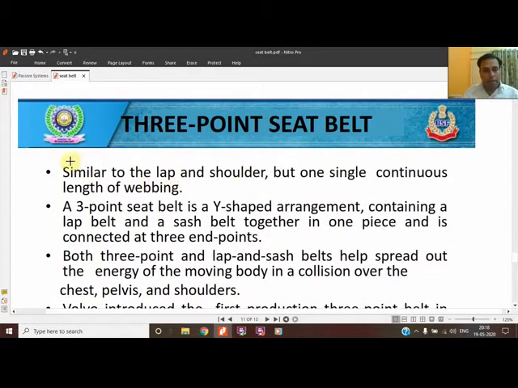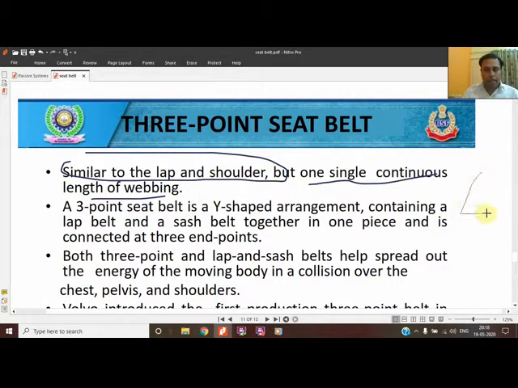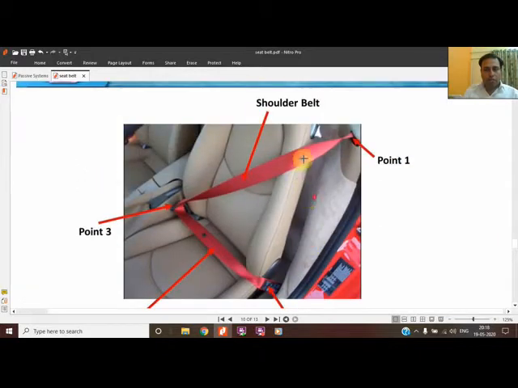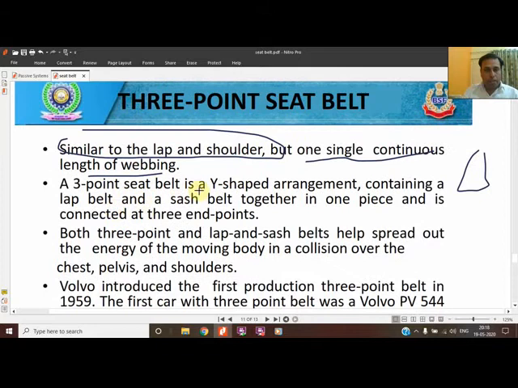The 3-point seat belt is similar to the lap and shoulder belt, because it is a combination of both, but with only a single continuous length of webbing, meaning both are combined and the webbing is single. The 3-point seat belt is Y-shaped.